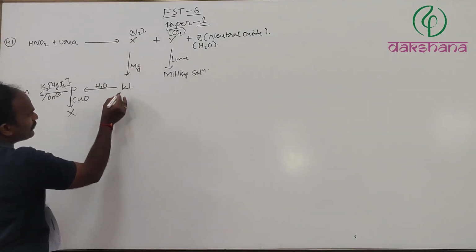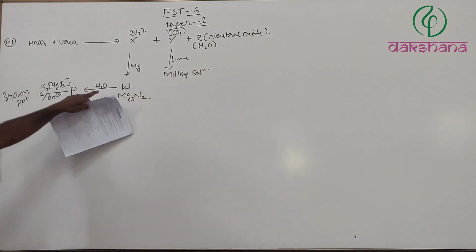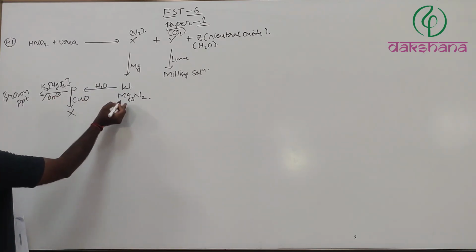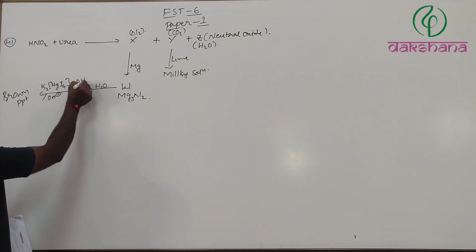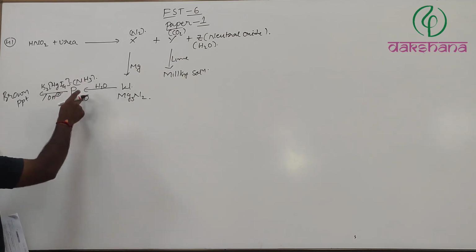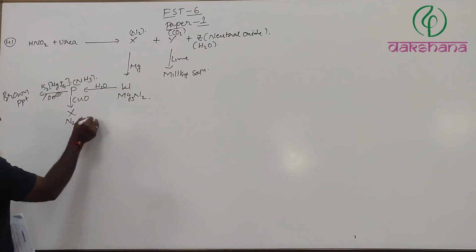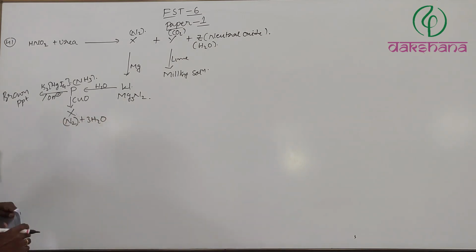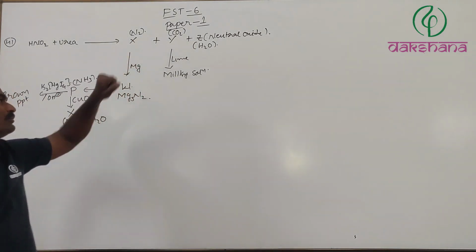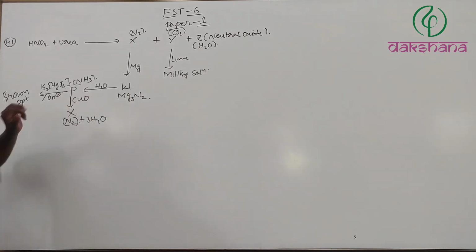Nitrogen, when it reacts with magnesium, forms Mg3N2, magnesium nitride. When this magnesium nitride undergoes hydrolysis, it forms magnesium hydroxide along with ammonia, NH3. When NH3 reacts with CuO, it undergoes reduction. It acts as one of the best reducing agents, and it reduces Cu2+ to Cu, forming N2 plus 3H2O. That is why they have given X again. This one we know. Not only with cupric oxide, along with PbO also the same product will be formed.